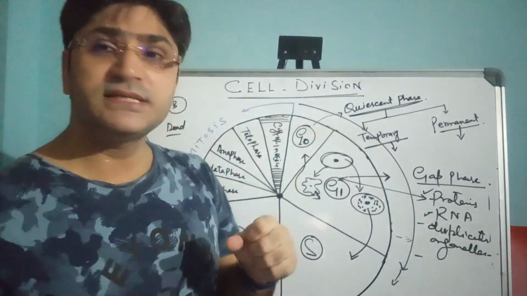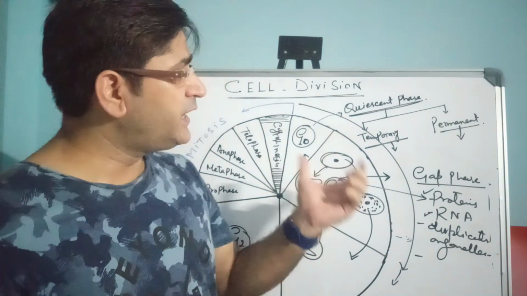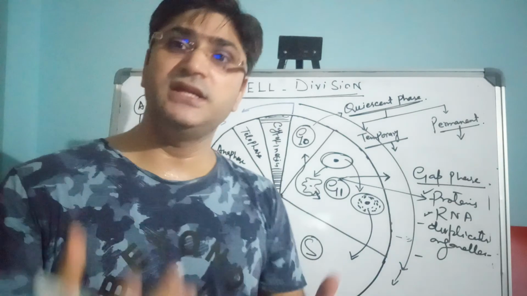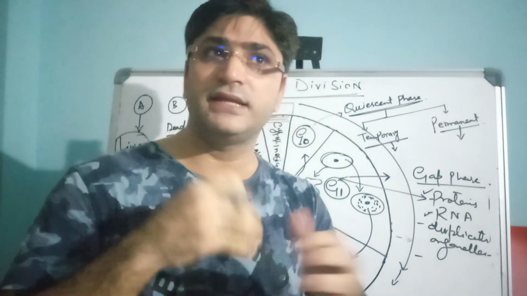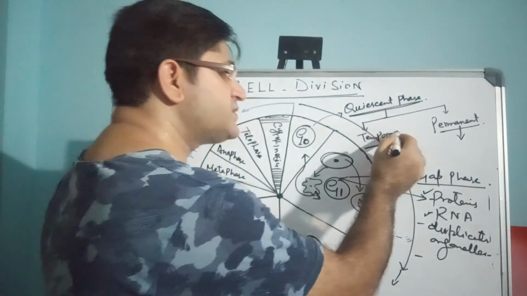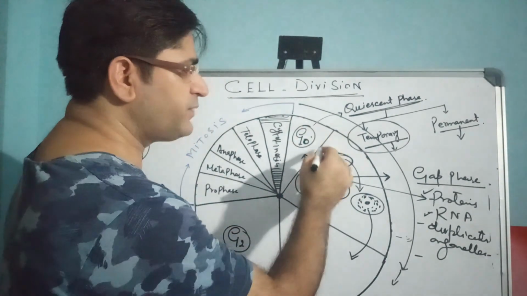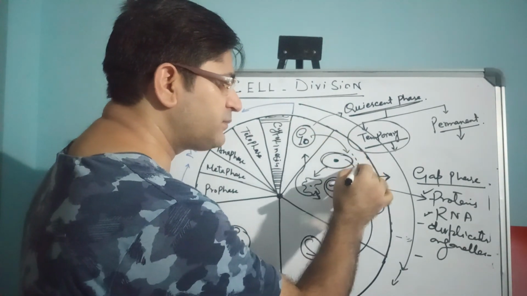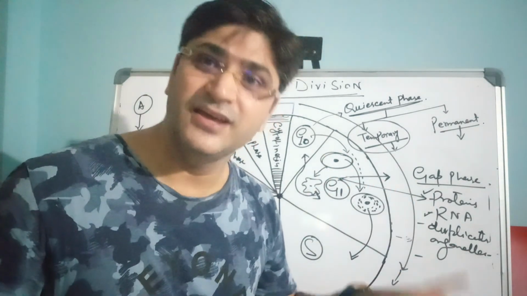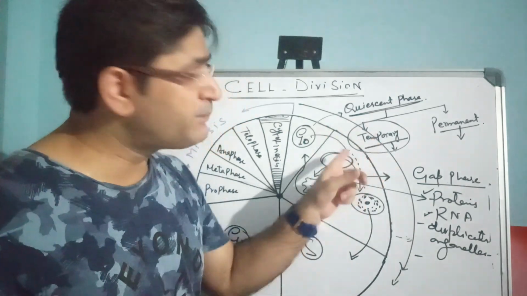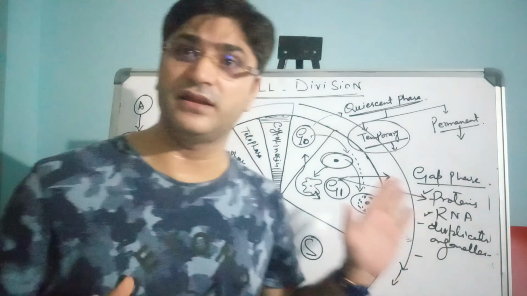And temporary, some cells remain temporarily here for a certain period of time, and after that, if there is a need of the organism, they get work on call. If they get a call that there is a need of this cell, that cell in the temporary phase will come out of the G0 phase and take part in further proliferation in the G1 phase. They remain temporarily in this phase, like certain liver cells or kidney cells.